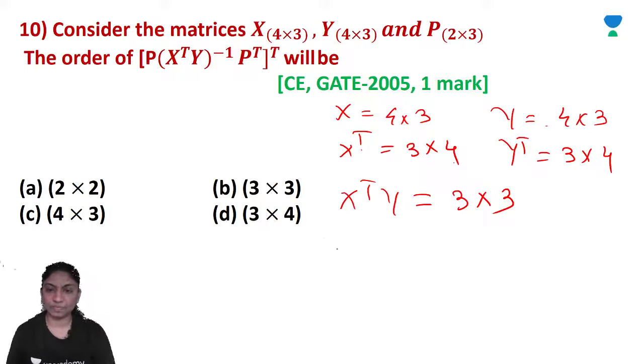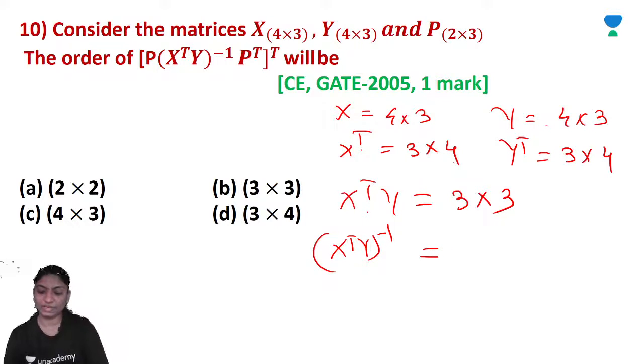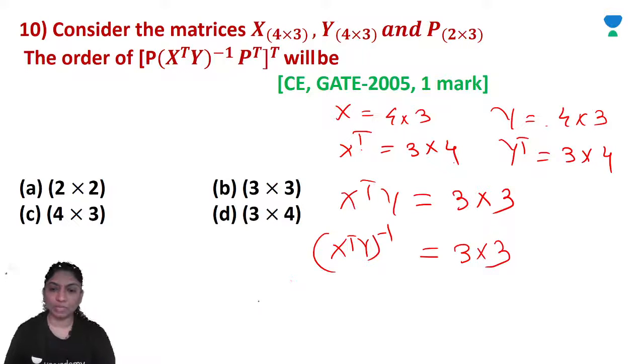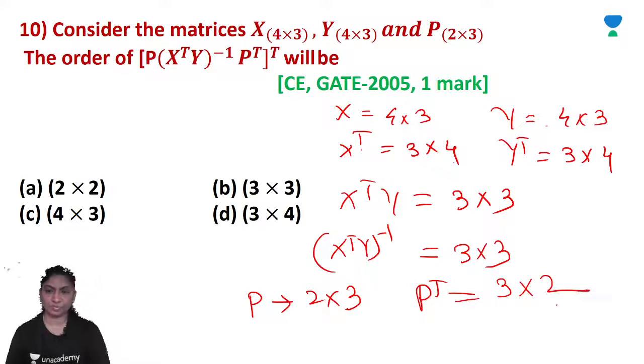Now (X transpose Y) inverse is again 3 by 3. Now P is a matrix of 2 by 3, so P transpose is a matrix of 3 by 2, right?